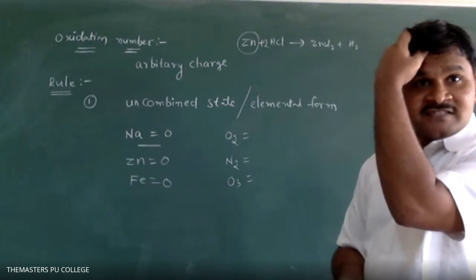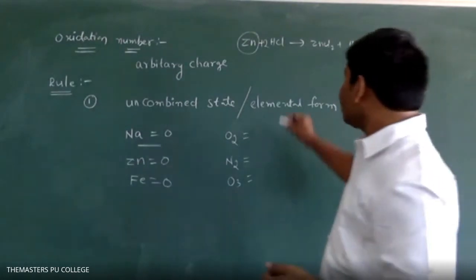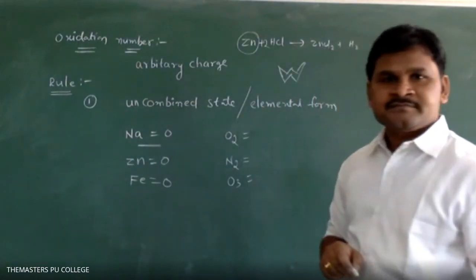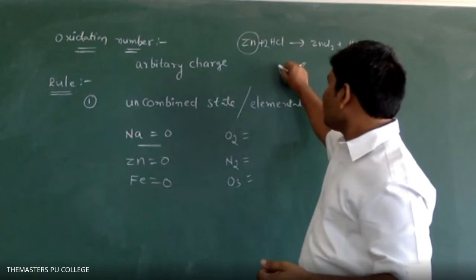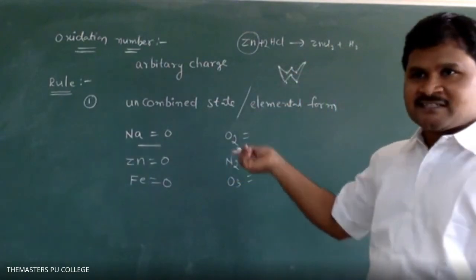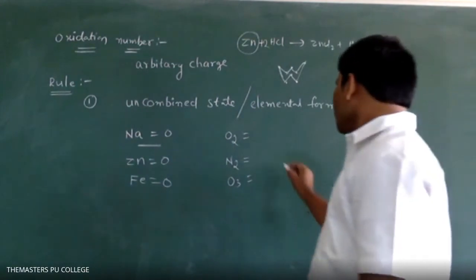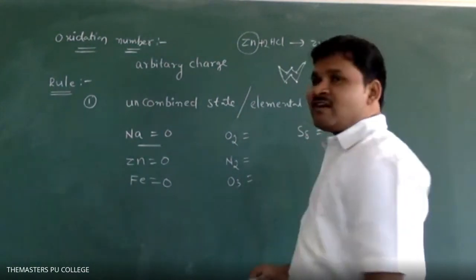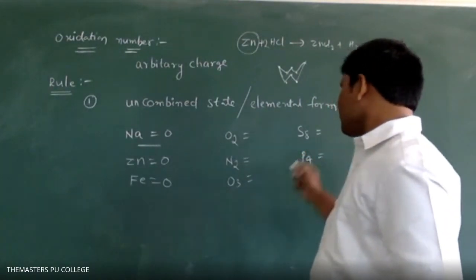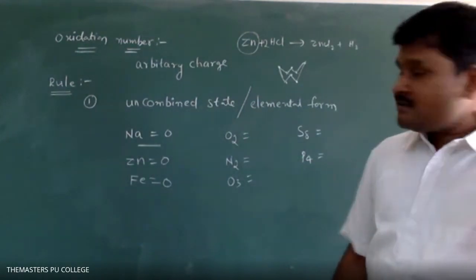Sulfur exists as S8, an octaatomic molecule with a crown ring structure, like you learned in lower classes: 1, 2, 3, 4, 5, 6, 7, 8 sulfur atoms. The name itself is crown ring. Phosphorus exists as P4, tetraatomic.